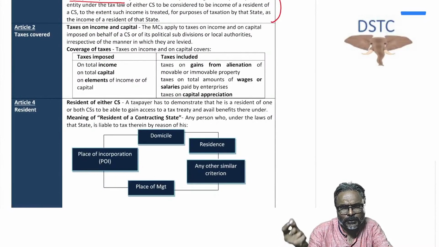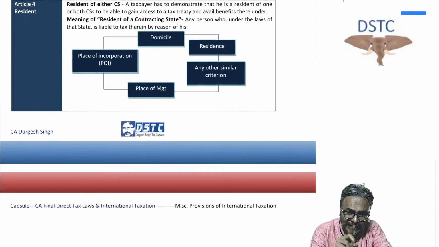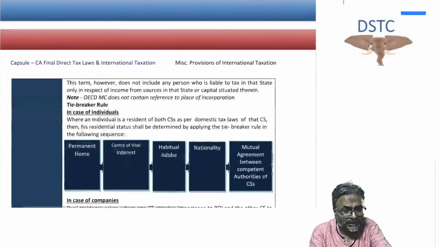Taxes covered, we know. In fact, I told you what the taxes covered are, students. Those are taxes on income; those are the taxes covered so far as the treaty is concerned. That is the point. Resident. Now students, how to decide whether a person is a resident or not?